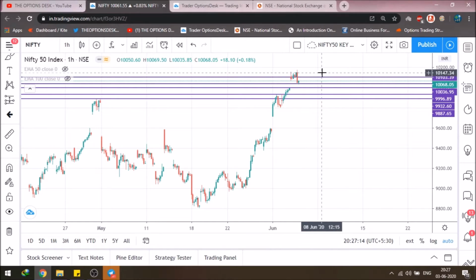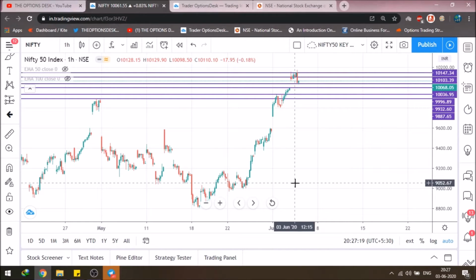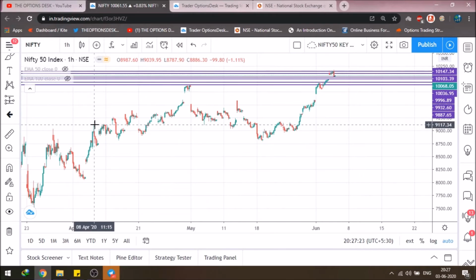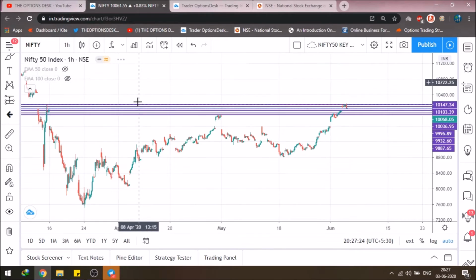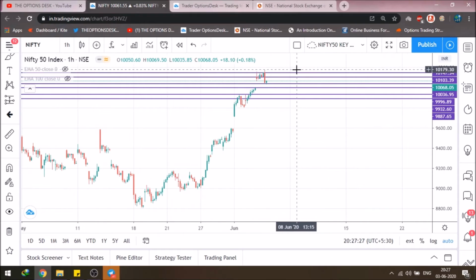My first target would be this, around 11047, and today it was also my first target. I will show you the intraday chart analysis once I am done with this. Now, what would my final resistance? Let's see. For the final resistance, I can go for a target of 11083, which was today's high.